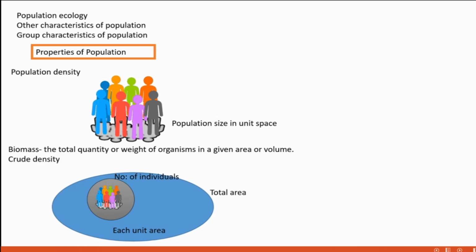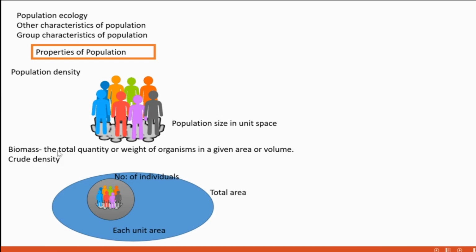It means how many are occupying one bench. That is the population density with respect to your classroom. So simply, population density is the population size in a unit space of a considered large area. Okay, that's population density.